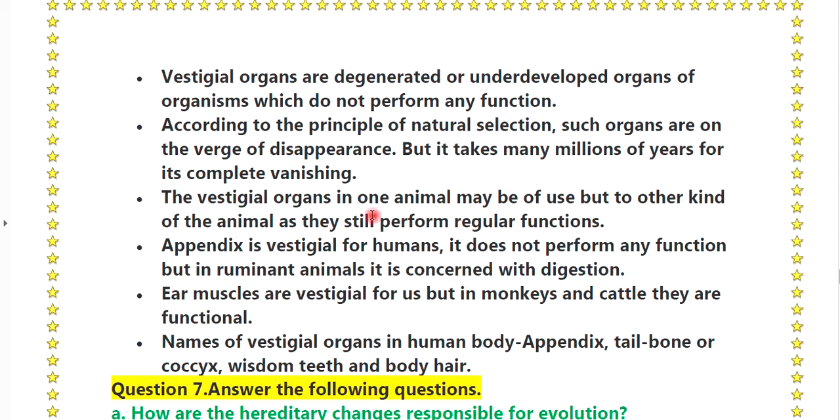The vestigial organs in one animal may be of use to another kind of animal, as they still perform regular functions. Appendix is vestigial for humans. It does not perform any function, but in ruminant animals it is concerned with digestion. Ear muscles are vestigial for us, but in monkeys and cattle they are functional. Names of vestigial organs in the human body: appendix, tailbone or the coccyx, wisdom teeth and body hair.